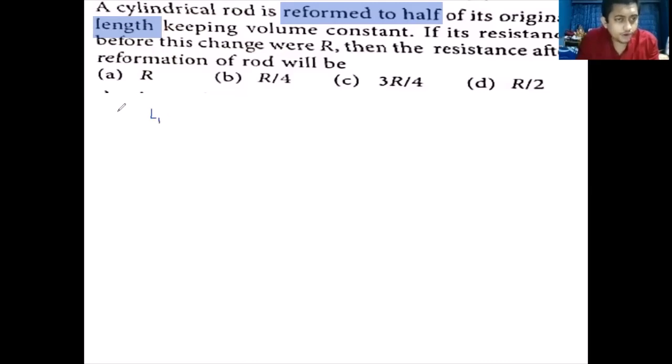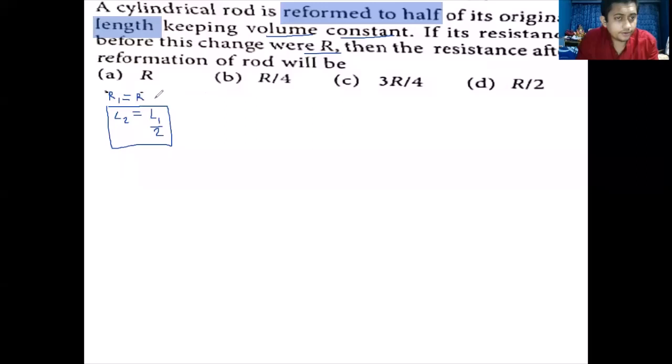After reforming that rod, its new length becomes half the original length. So the new length L2 is L1 by 2. Keeping the volume constant, if the resistance before the reformation was capital R, then after the reformation, what is the resistance? The initial resistance R1 is R.